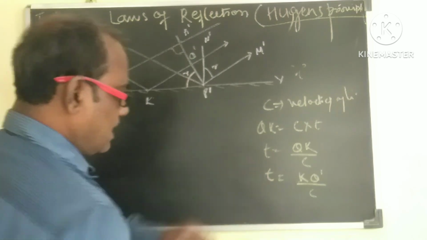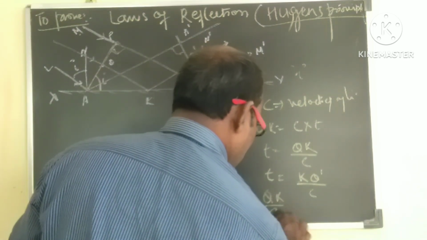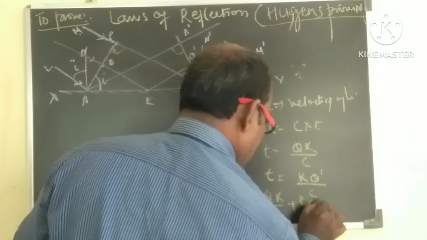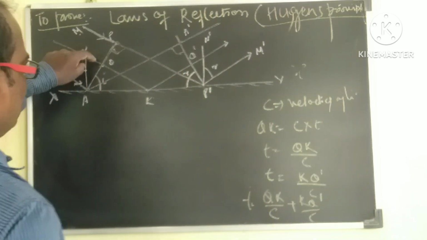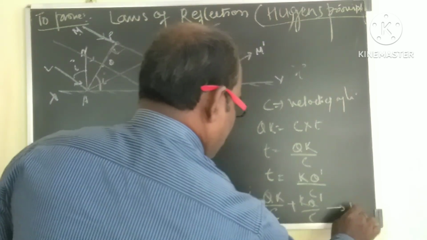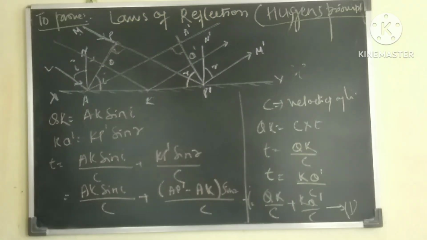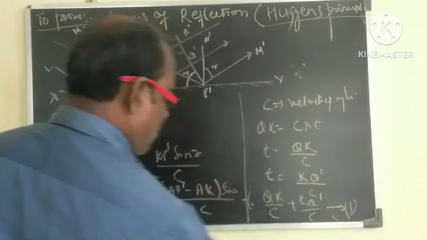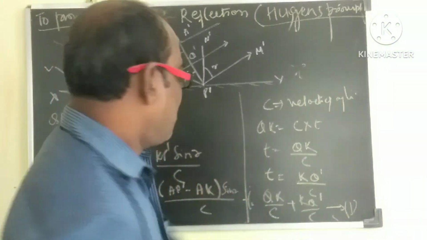Then the total time taken t is equal to this. The total time taken from here to here and from here to here is given by this equation. Now considering the different triangles, already we know till here we have got it. Now t is equal to this. This is equation 1.